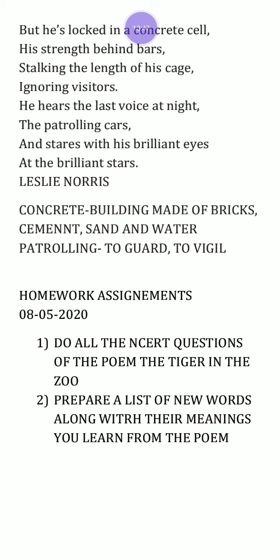And in this poem the narrator has tried to highlight the pitiable, pathetic condition of a tiger, that how he is missing his natural surroundings, and how he has been captured and kept in a cell where he is not enjoying, he is unable to survive, he is unable to live there. So this is the misery and pathetic condition of the tiger and the selfishness of the human beings.